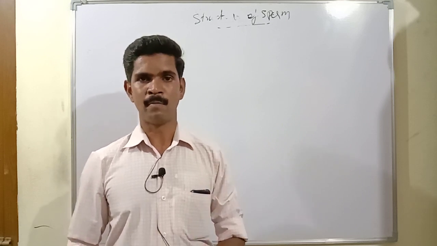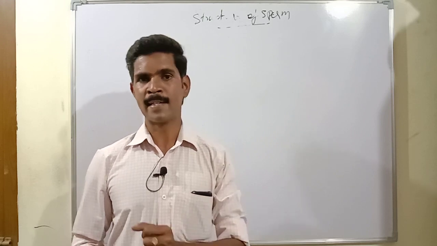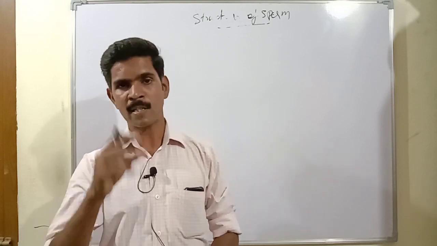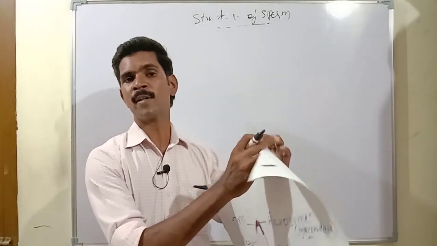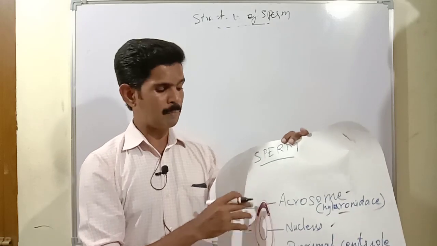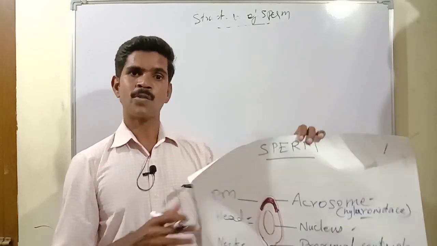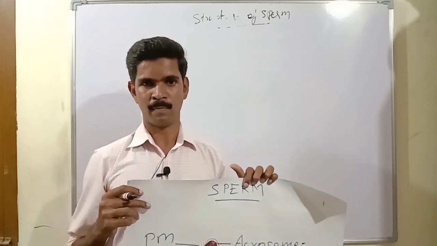Then 1-mark questions: what is the function of Sertoli cells? What is the function of Leydig cells? What is the male sex hormone? Like that many 1-mark questions are also there. So it is very important for the 5-mark question. Then the structure of the sperm is also a very important 5-mark question. Sometimes they may ask the structure for 2 marks or 3 marks. So if you have the book, study today itself. It's very useful to you.